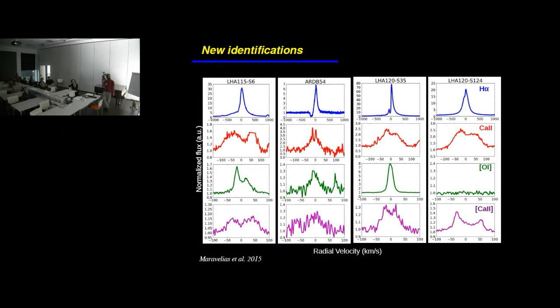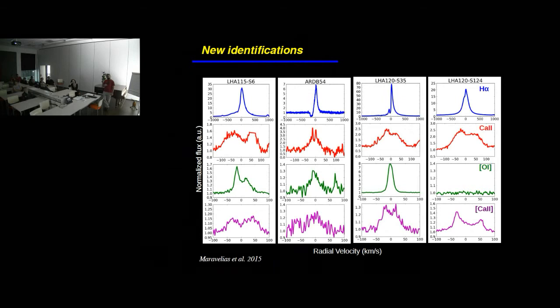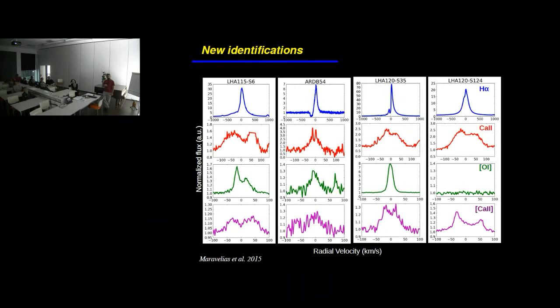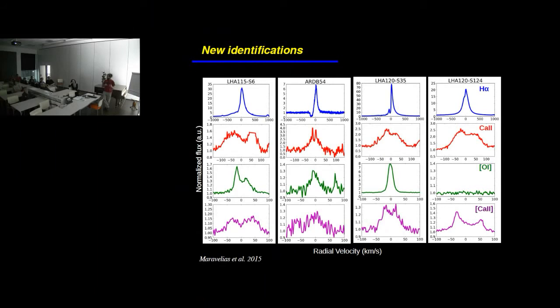You can see the broad H alpha component here in emission. Then you can see the triplet of calcium lines. This line is coupled with this forbidden emission, but they probe different densities. This one is much further out in the disk than this, which is much closer to the star.